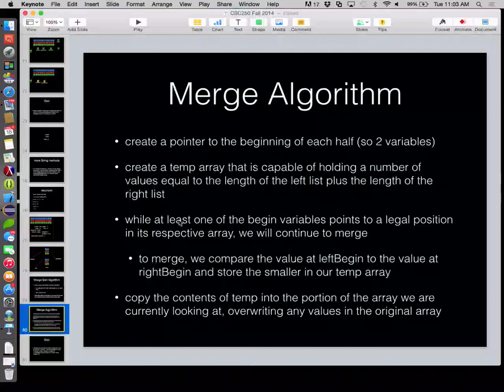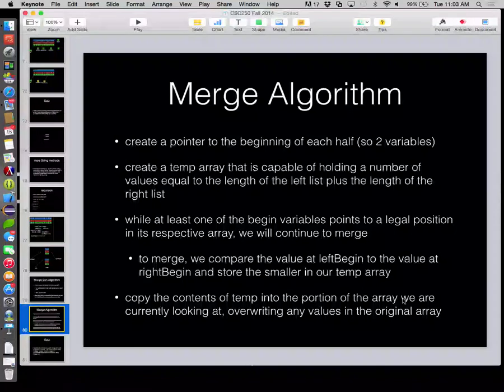Okay, so while at least one of the begin variables points to a legal position, we continue to merge. To merge, we compare the values at left begin to the value at right begin and store the smaller in our temp array. That's what we just did. Finally, we need to copy the contents of temp into the portion of the array we are currently looking at, overwriting any values in the original array. So at this point, we've gone through our original array and copied the values in the appropriate order into temp.